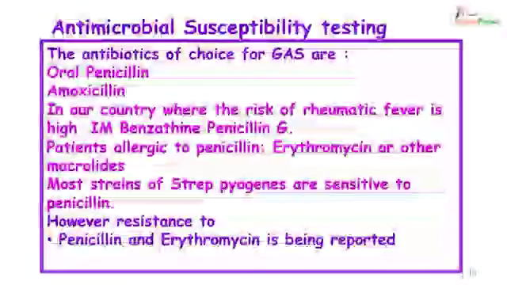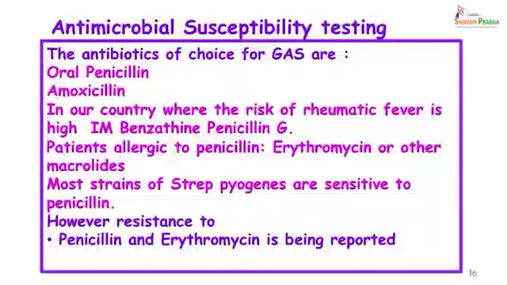Antimicrobial susceptibility testing. Now, streptococci by and large are sensitive to all oral penicillins, and therefore, the drug of choice could be oral penicillin or amoxicillin. In our country, since the incidence of rheumatic heart disease is very high, it is necessary that we give injectable benzathine penicillin. Patients who are allergic to penicillins can be given erythromycin and other macrolides.